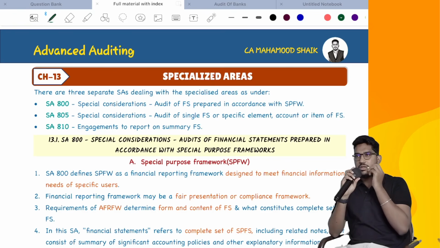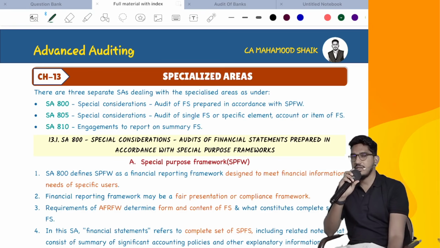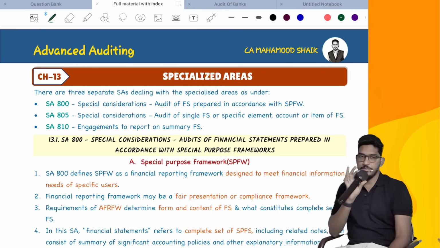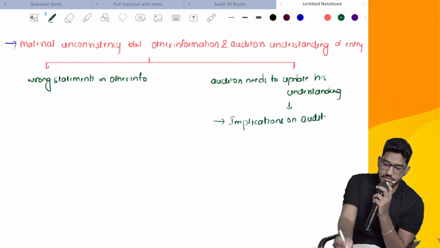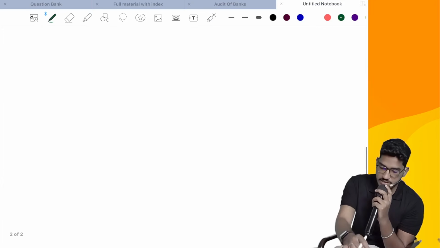Earlier, these standards were not important. Once in a while, they used to ask it. Very rarely, they used to ask. But since this area contains a few amendments in the reporting requirements, especially in these 3 standards, its importance has gone up now. Okay, right. So let us try to understand what are the specialized areas, what exactly we are going to learn in the specialized areas.